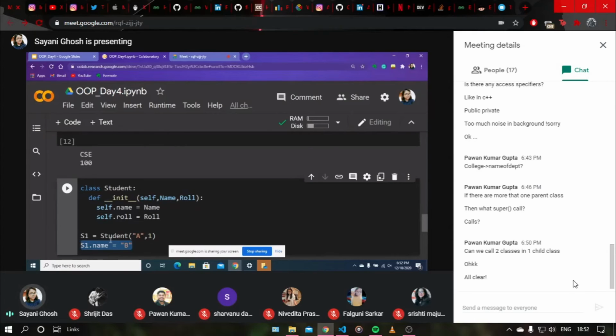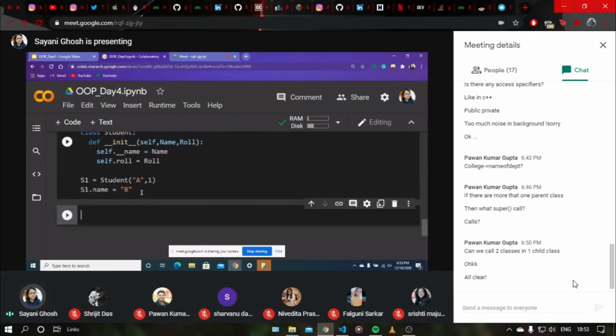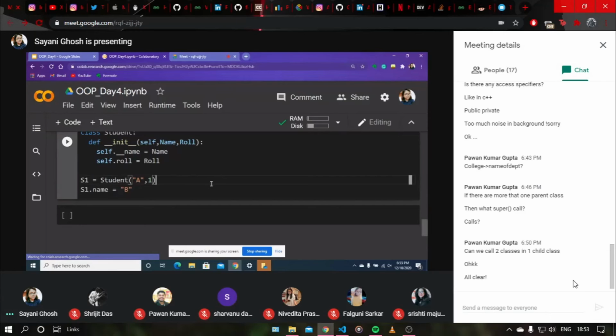So how can we secure that? For that, we have to write 2 underscores in front of the attribute that you want to hide. That means that you want to encapsulate. If you do this, then it cannot be directly modified. Okay, so if I run it, let's see if s1 dot name equals B works or not.